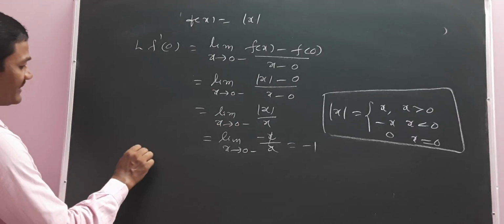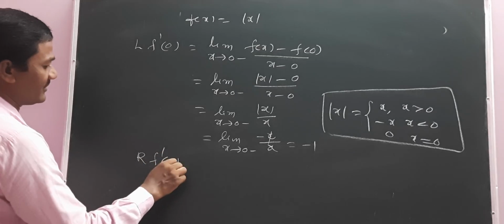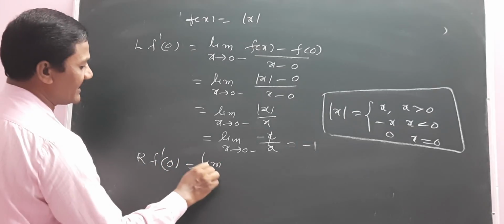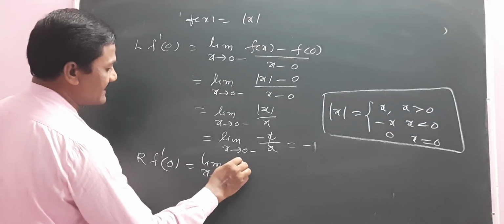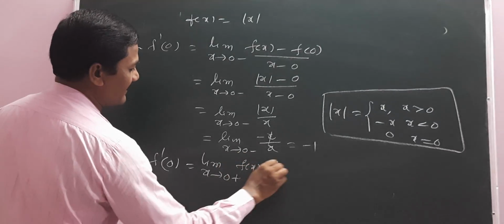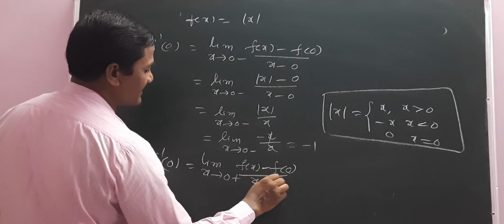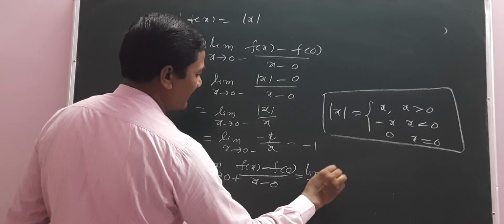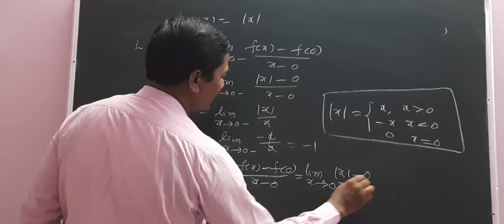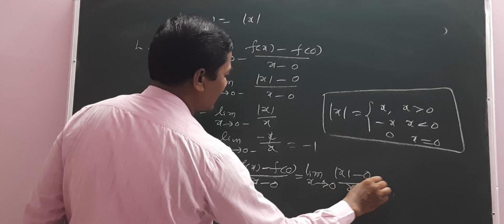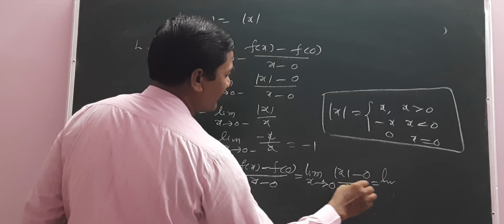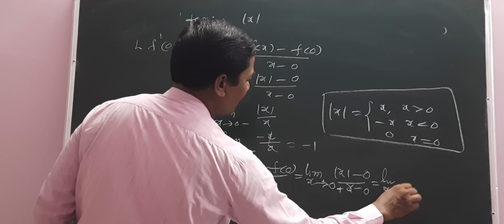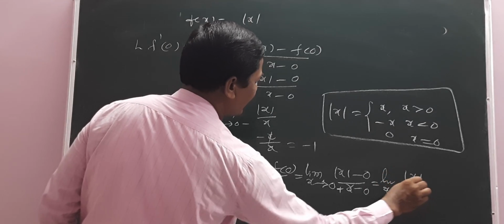What about the right derivative? RF dash 0 equals limit as x tends to 0 plus of (f(x) minus f(0)) by (x minus 0), which is limit as x tends to 0 plus of modulus of x by x.